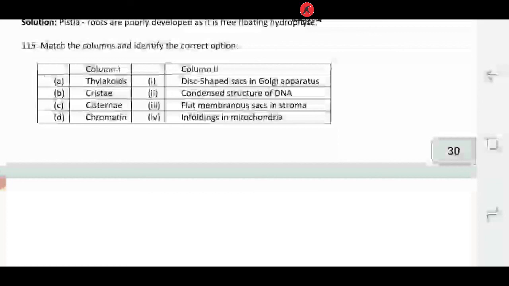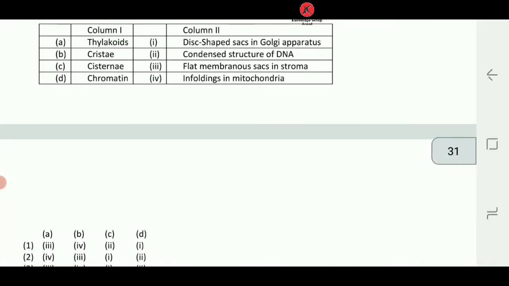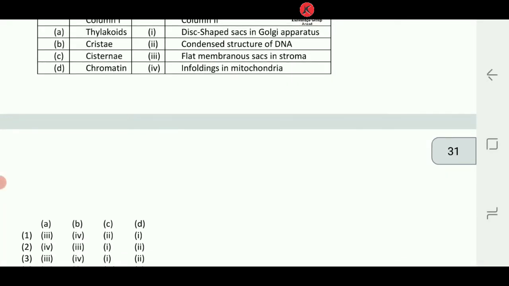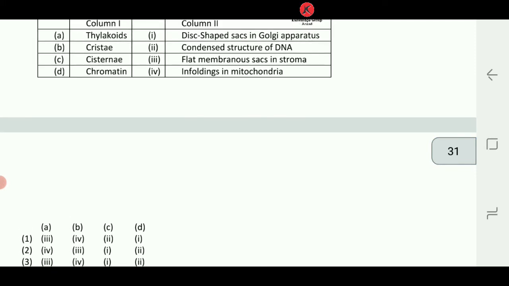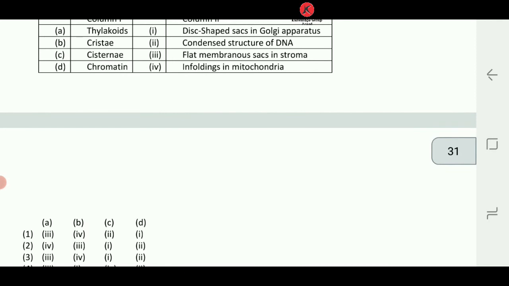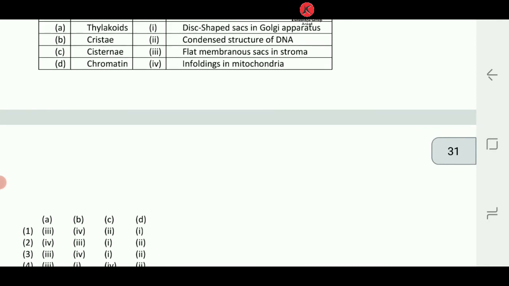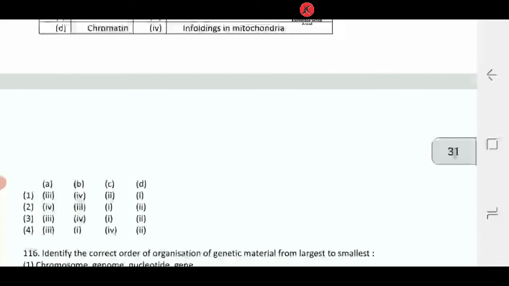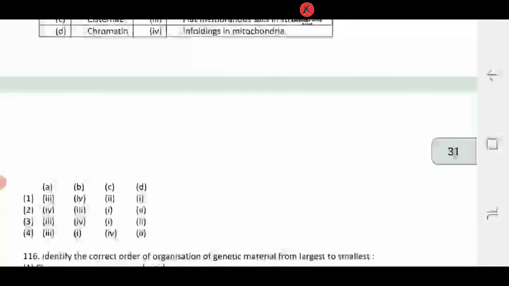Cisternae is part of Golgi, so it's a disc-shaped sac in Golgi apparatus. Cisternae, C matches 1. Chromatin, condensed structure of DNA. D matches 2. Right? So A 3, cristae 4, cisternae 1. What came out? 3 4 1 2. So what answer is going to come? It is answer number 3.